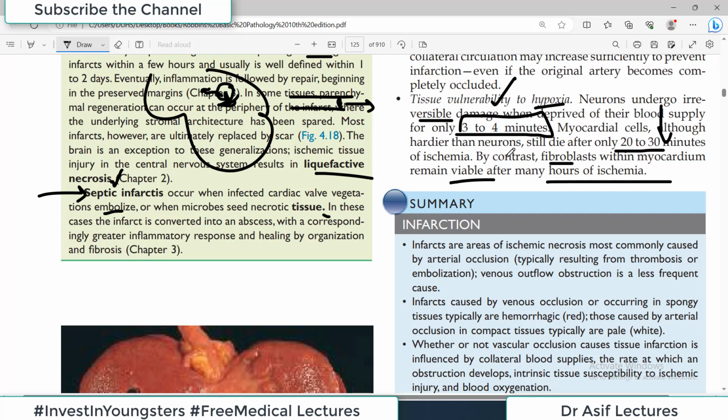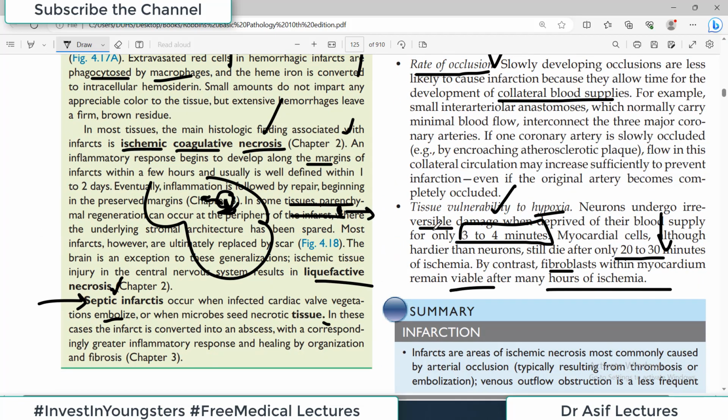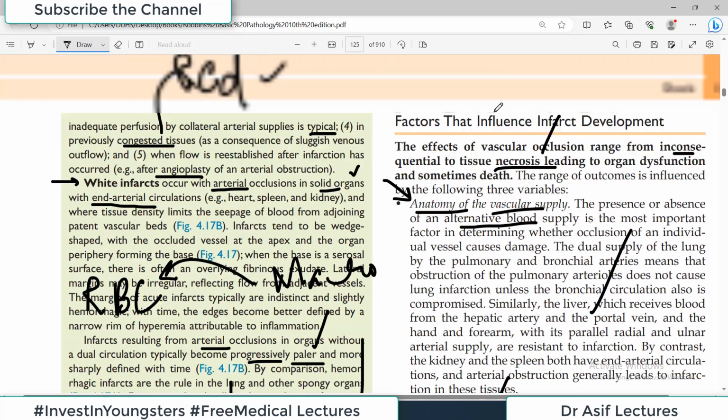So the point is कि infarction से क्या damage होगा ये बहुत सारी चीज़ों पर depend करता है. Such as one of the factors is the vulnerability of the tissue. So brain tissues जो हैं वो बहुत ही sensitive हैं for hypoxia. अगर उनका oxygen supply 3 से 4 मिनट के लिए रोक दें, so they are dead. So that sort of thing. Okay, so I hope this is all very clear.